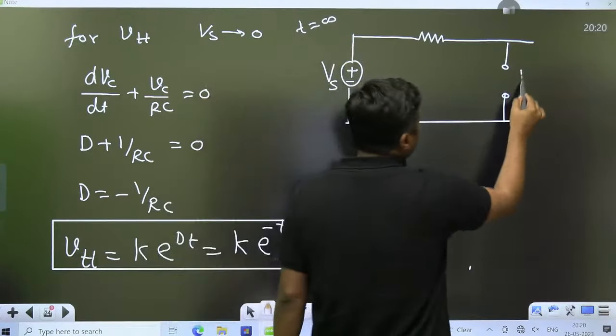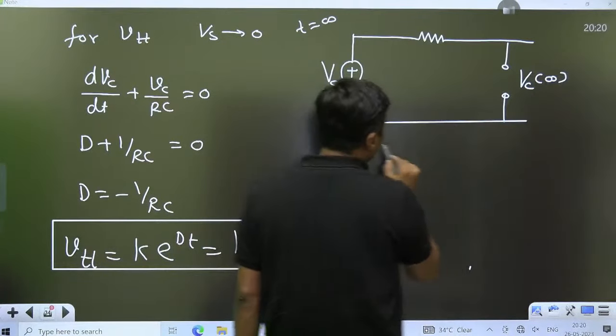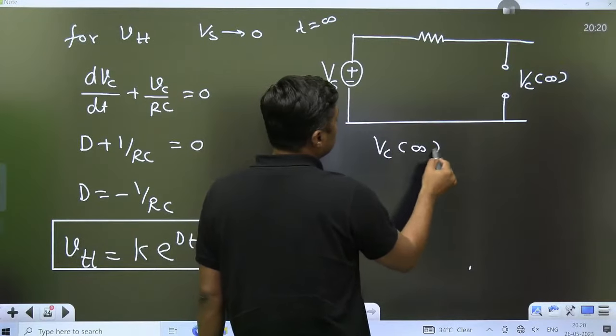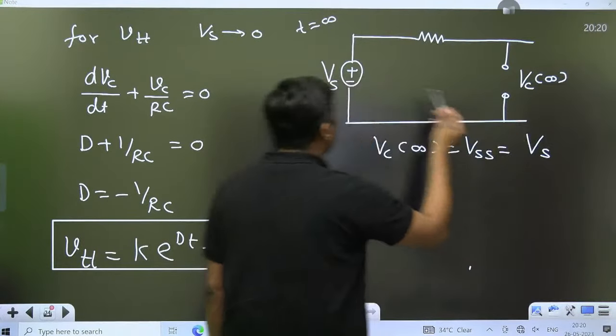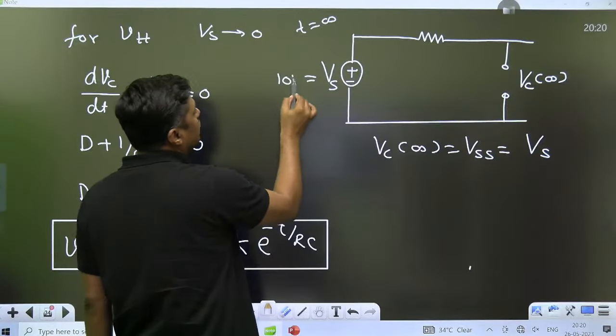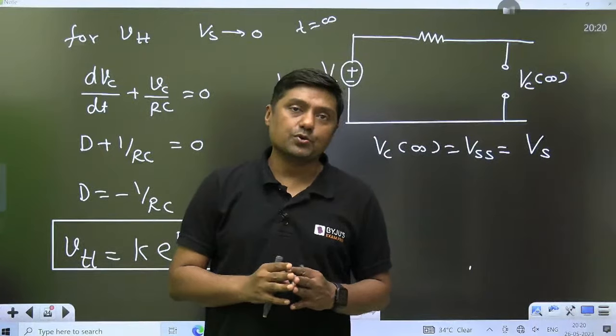What is the voltage across the capacitor at infinity? This is nothing but the steady state value, and this is nothing but the applied voltage. For example, if it is 10 volt, then it will become 10 volt. That is called the steady state solution.